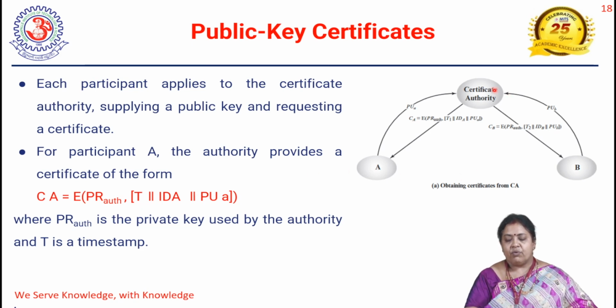Okay, so here one time we can get the certificate. After getting the certificate, we can use this certificate to contact anybody. In the previous scheme we discussed, if A wants to communicate with B, A has to get the public key of B from the public key authority. It is not like that now. A is going to get its certificate and B is going to get its certificate. By using this certificate, A can contact anybody and B can contact anybody. So this is the scheme of obtaining the certificates from the certificate authority.